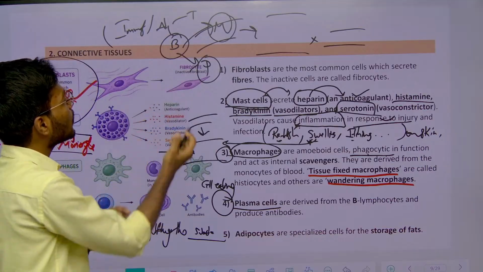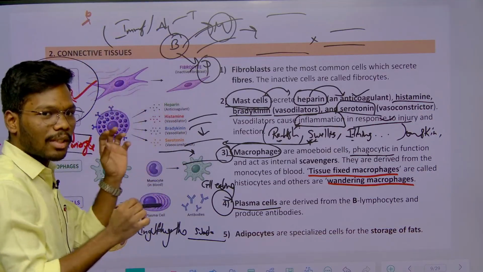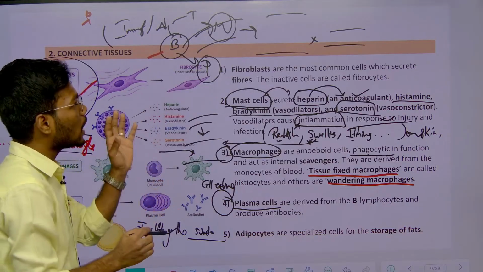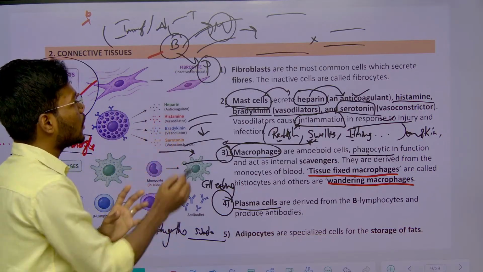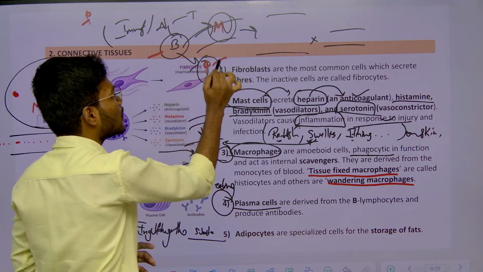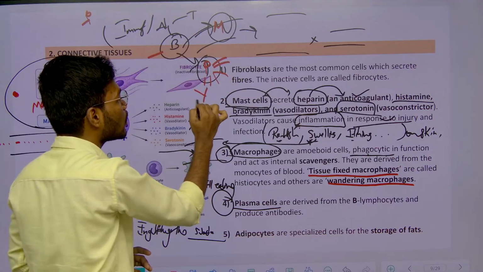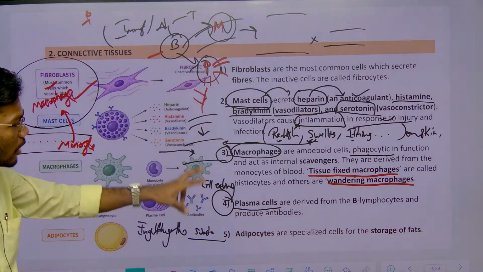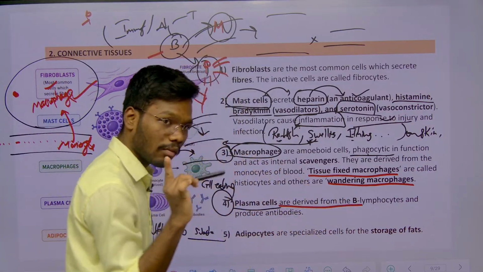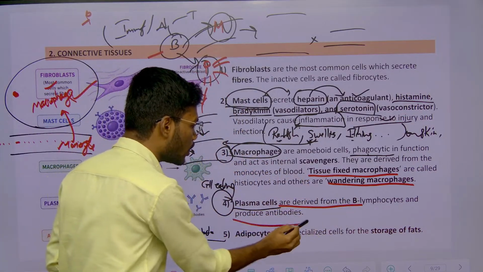Whenever the pathogen is detected by the T cell, the T cell will come and activate the B cell. Now the B cell differentiates into one plasma cell and one memory cell. From this plasma cell, all the antibodies are released. The same kind of plasma cell is present in areolar tissue. These are derived from B lymphocytes and produce what?